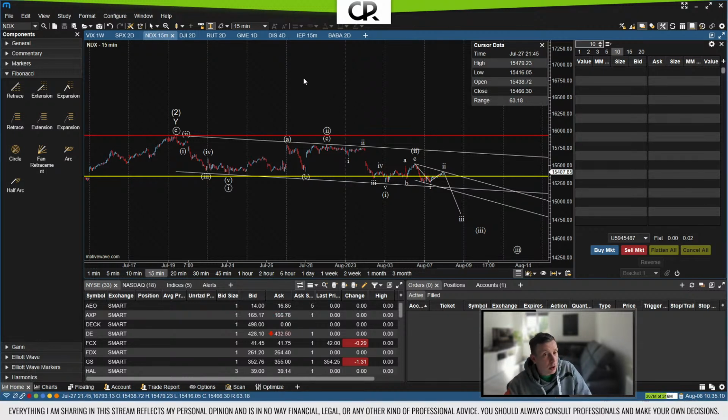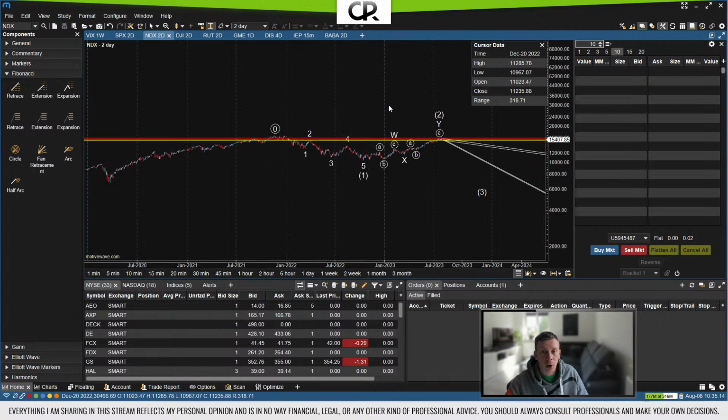And I took a closer look at the NASDAQ. Now, usually we look at things on a roughly 2-day chart. So we have a lot of long-term investments where things look like this. So we expect to have wave 1, wave 2. Wave 2 took longer than expected. And part of that is completely on me.